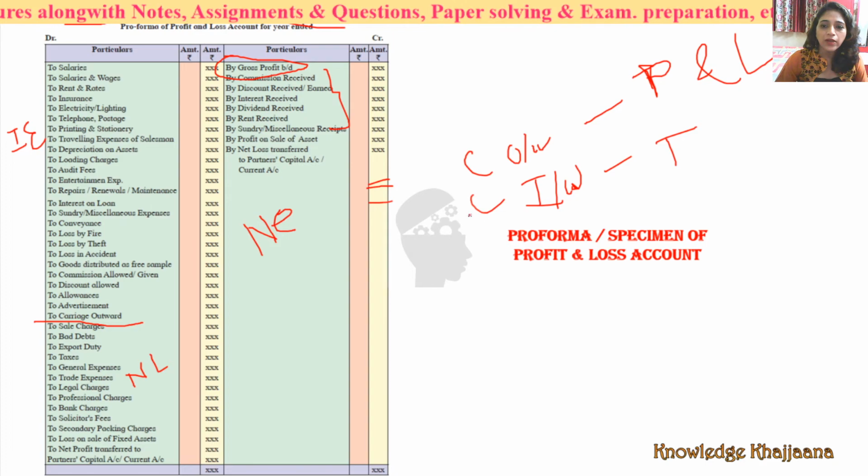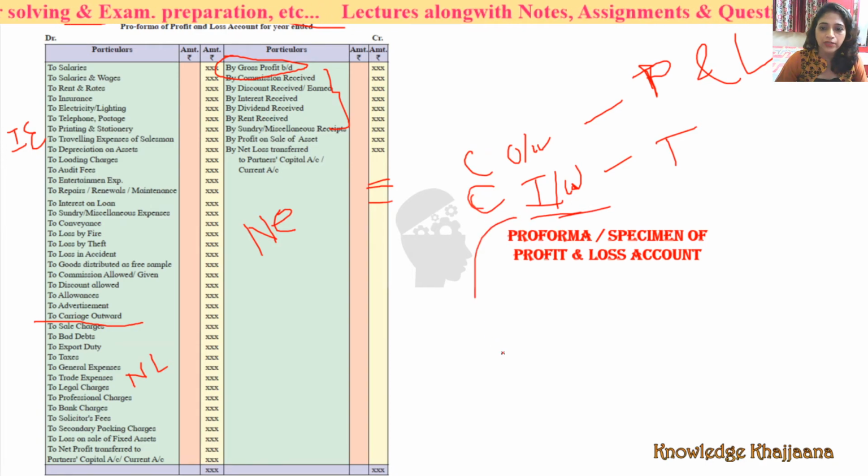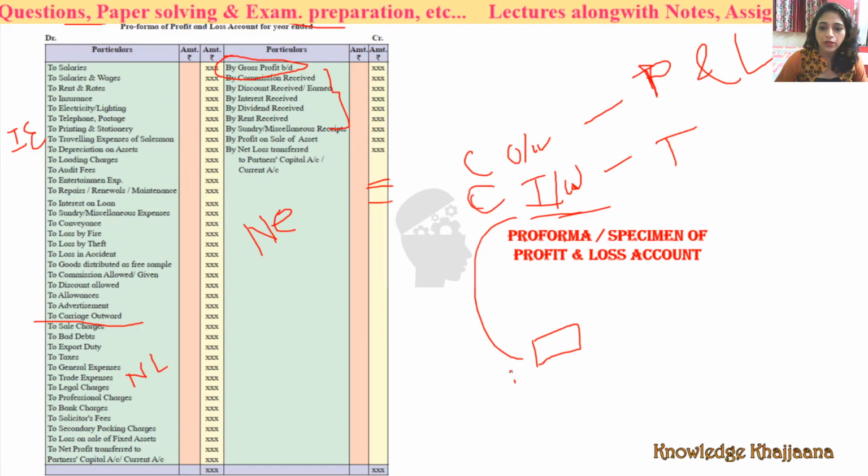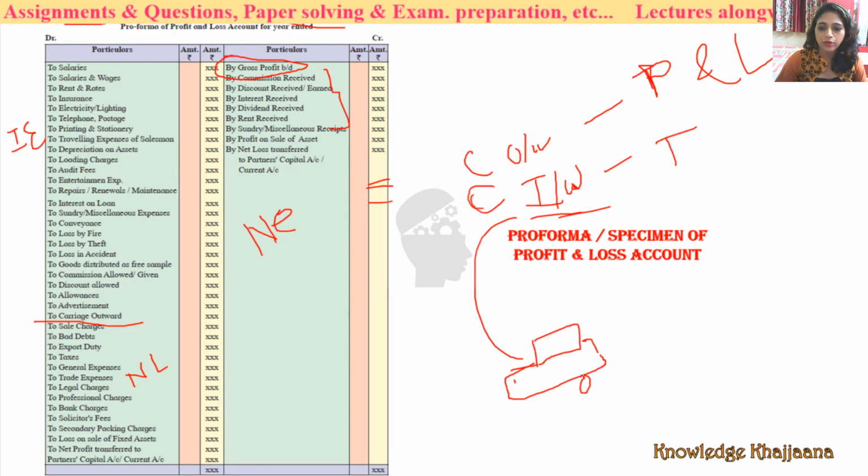Why? When a carriage inward transaction or entry takes place, when the goods come to the factory for production, see, this is a vehicle, a tempo, and these are the goods.